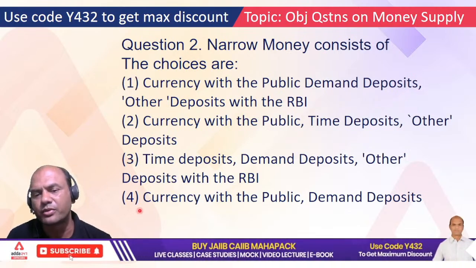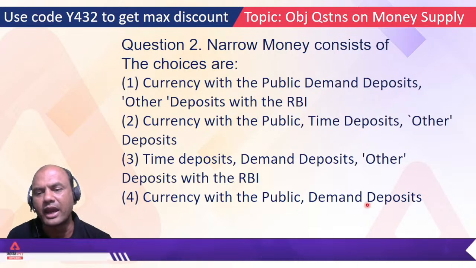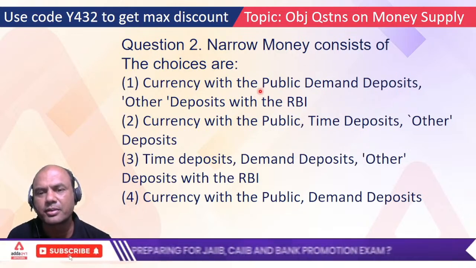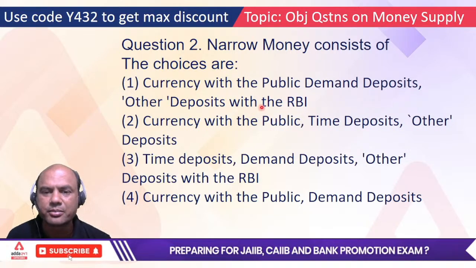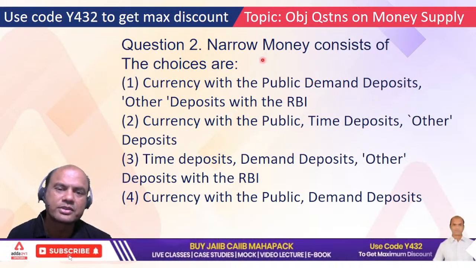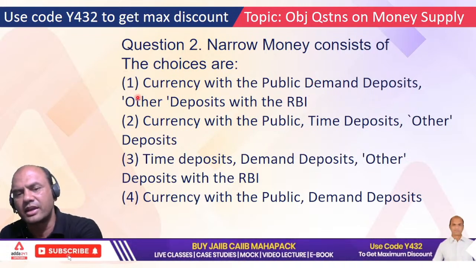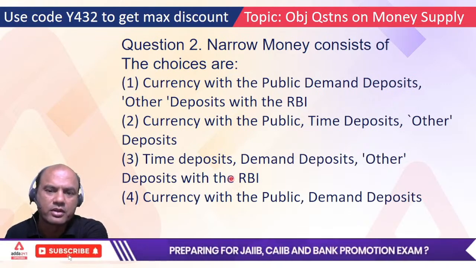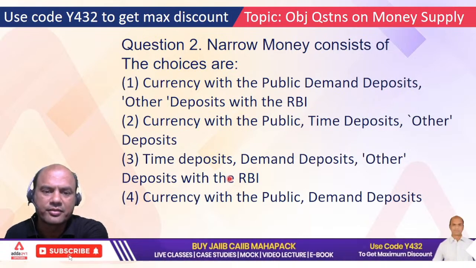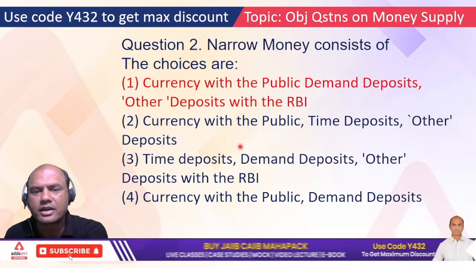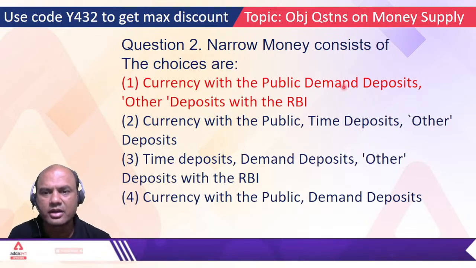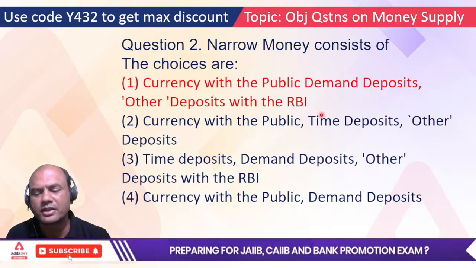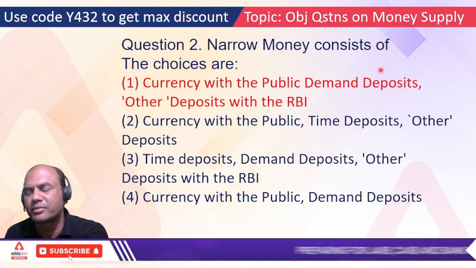Think in 1 and 4. Currency with public and demand deposits. And here, currency with public, demand deposits and other deposits with RBI. So just now we saw it. Type 1 or 4. Yes. Please, I'm waiting. The answer is 4: currency with public, demand deposits and other deposits with RBI. These demand deposits are basically with the bank. Okay.